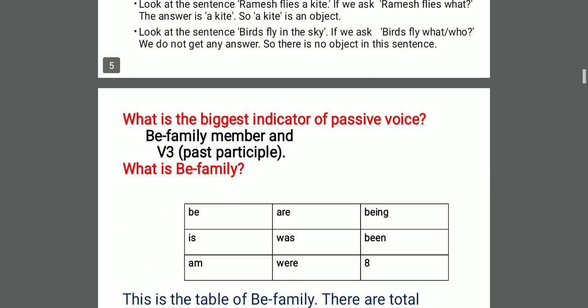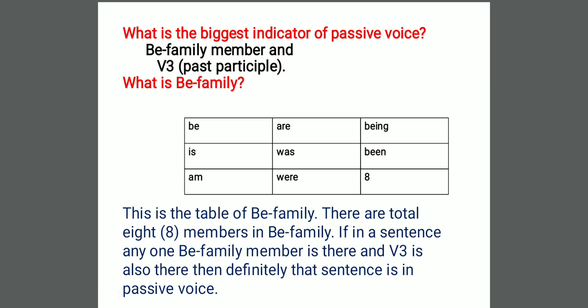Let's learn something more. Dear students, what is the biggest indicator of passive voice? Generally, active voice we can identify very easily. Our tenses and simple modals, we identify them very easily as active voice. But what is the biggest indicator of passive voice? Dear students, a be family member and the verb's third form, which is known as the past participle form of the verb. If these two are there in a sentence, then definitely that sentence is in passive voice. But again the question is, what is the be family?